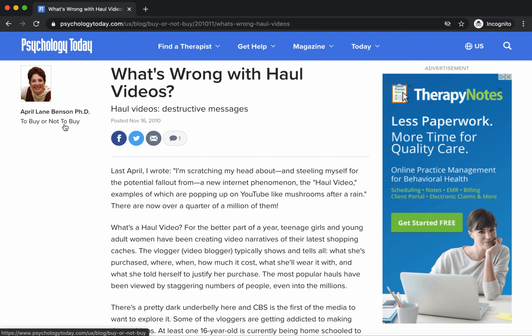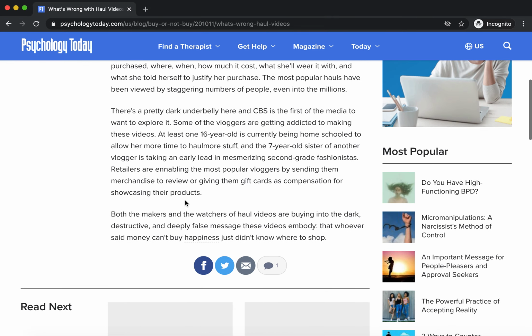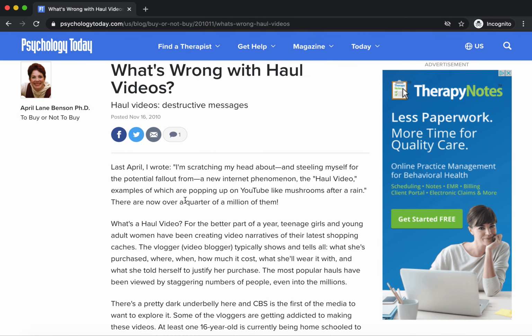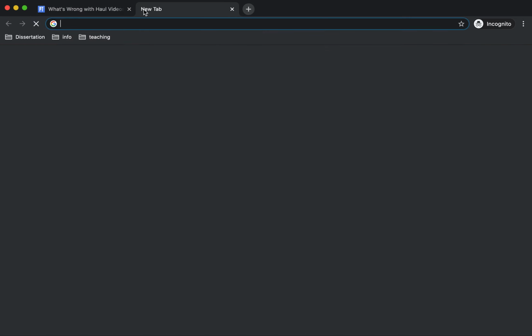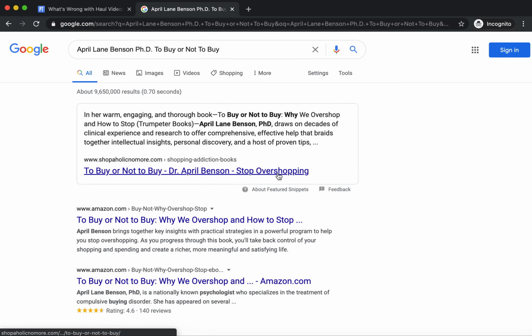It says "To Buy or Not to Buy" beneath it, so we're going to look into that. But this article is really only four paragraphs and you can read it in just a few minutes. So this isn't really going to work for us. What we can do is citation chase here. If we copy April Lane Benson, PhD, and "To Buy or Not to Buy," let's see if we can get some results in Google from that.